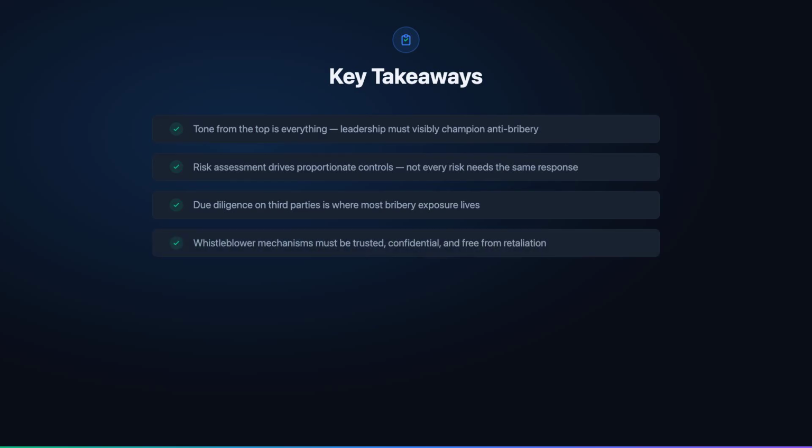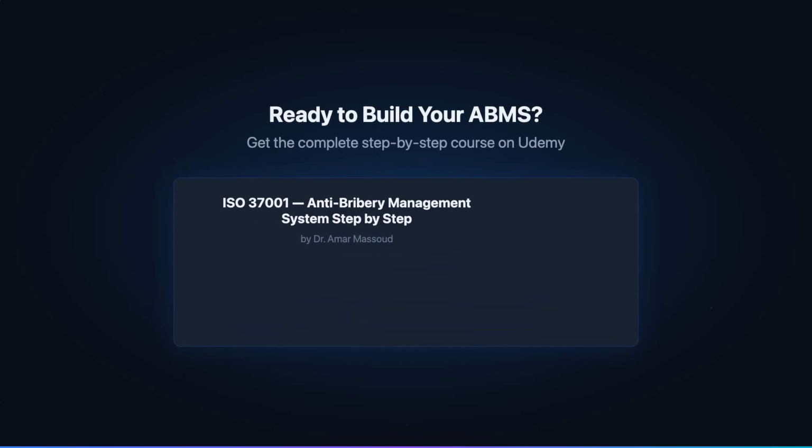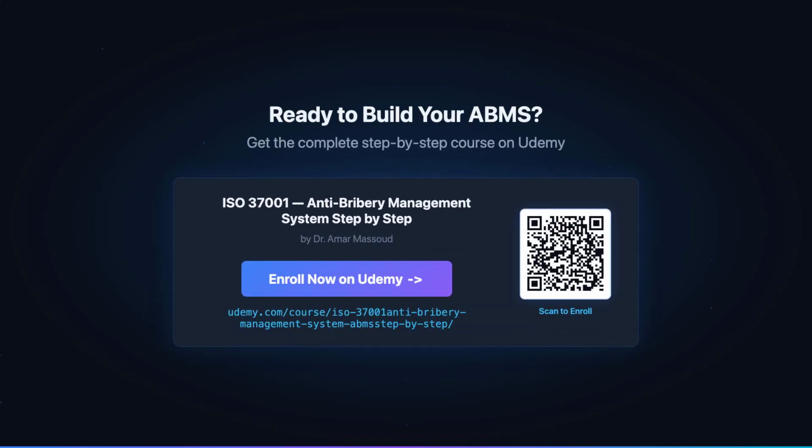And fourth, whistleblower mechanisms must be trusted, confidential, and genuinely free from retaliation. Reporting channels are often the primary way organizations discover bribery. If people don't trust the system, they won't use it, and bribery will go undetected. That wraps up our overview of ISO 37001.